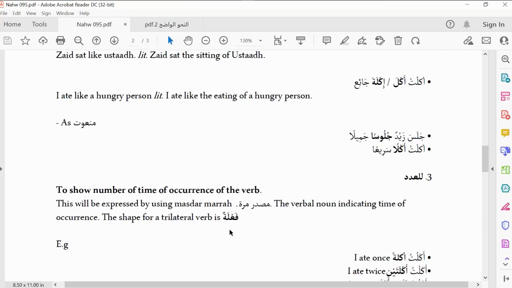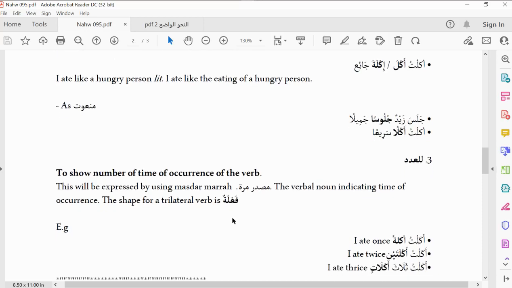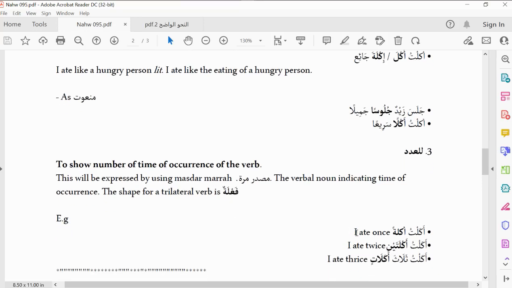So for example, the verbal noun indicating time of occurrence, this shape is for a trilateral verb, that's a sulasi verb. For instance, look at this: Akalitu aklatan, I ate once. This akala, it comes in what shape now? Fa'latun, aklatan, I ate once.